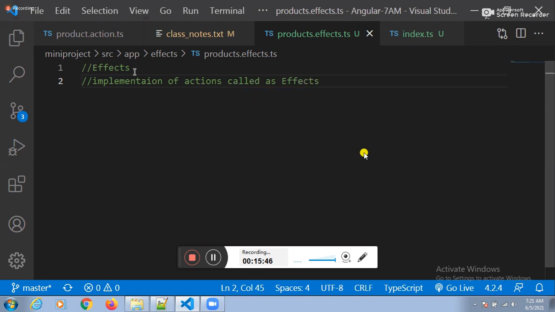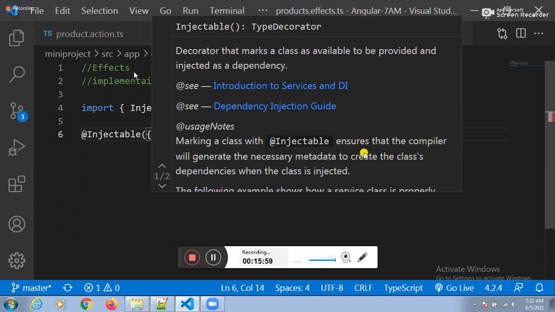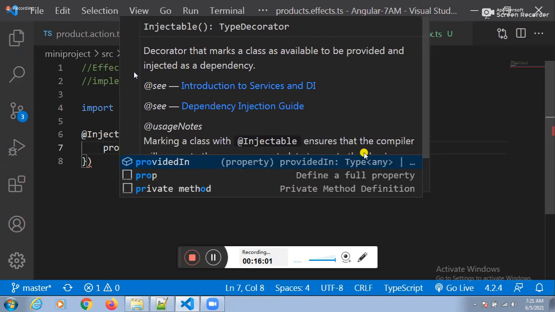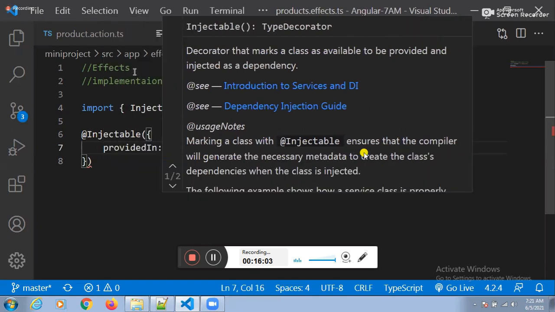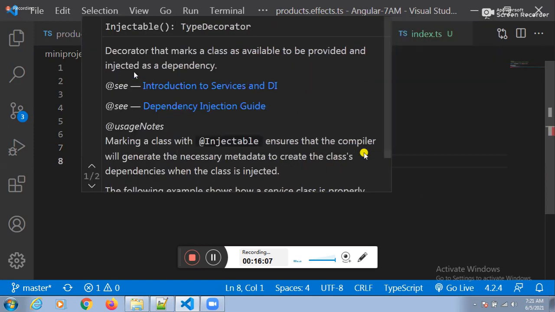Fine. How to create the effect? We need to depend on Injectable. To implement the actions, we need to depend on Injectable. How to make the service a global service? providedIn equal to root. We need to place the root.